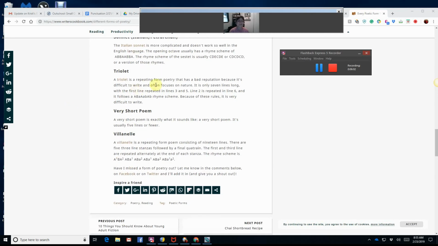A triolet is a repeating form poetry that has a bad reputation because it's difficult to write and often focuses on nature. It's only 7 lines long, with the first line repeated on lines 3 and 5. Line 2 is repeated in line 6, and it follows an A-B-A-A-A-B-A-B rhyme scheme. Because of these rules, it's very difficult to write, and we're not going to attempt it.